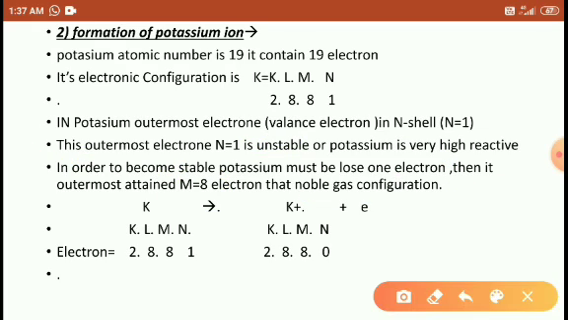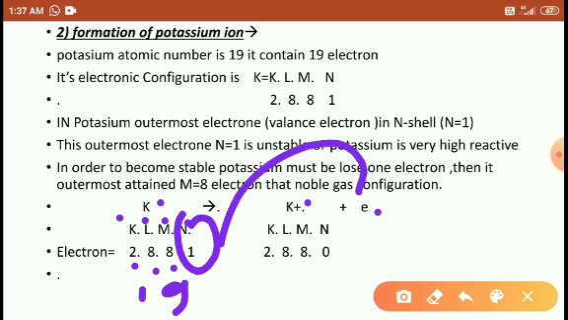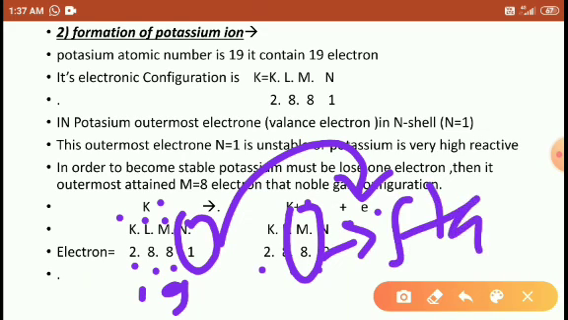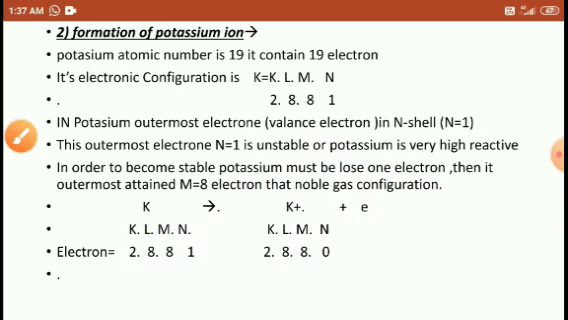So look at the reaction here: K turns into K+ by removing 1 electron. KLMN is 2, 8, 8, 1, how many electrons? 19. After losing this electron, what is left? 2, 8, 8. The outermost shell has only 8 electrons, so it is stable here. Right, students? So this is today's topic.